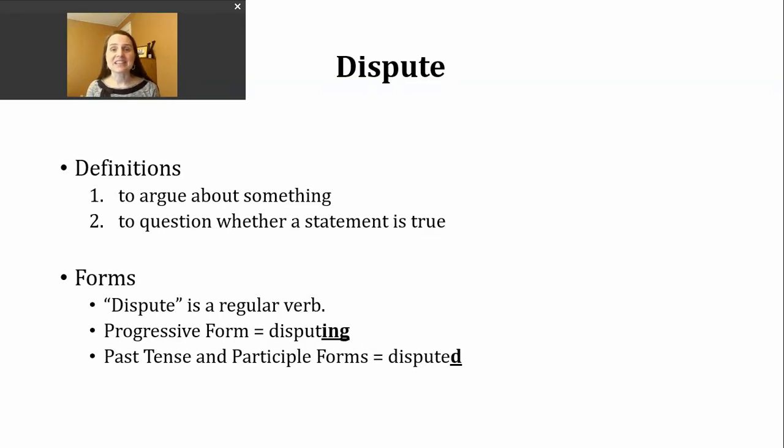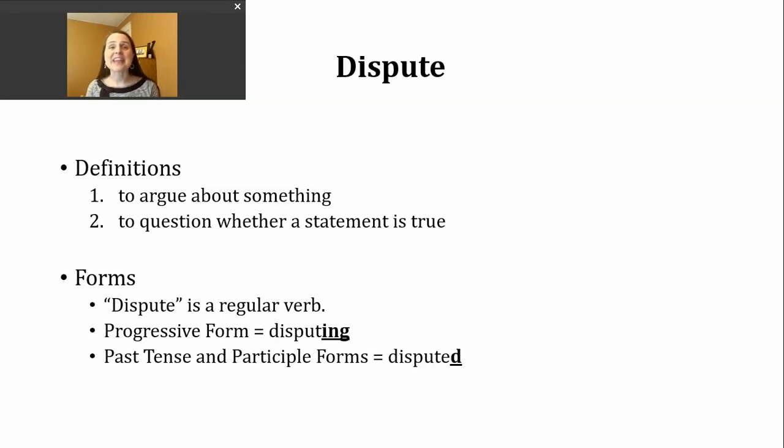As an example of this second definition, I hope this hasn't happened to you, but maybe you know of a friend or a family member whose credit card or debit card had been taken and someone charges something else. Well, you as the account holder can dispute that and say that wasn't me. I didn't buy that. I shouldn't have to pay or be responsible for that charge.